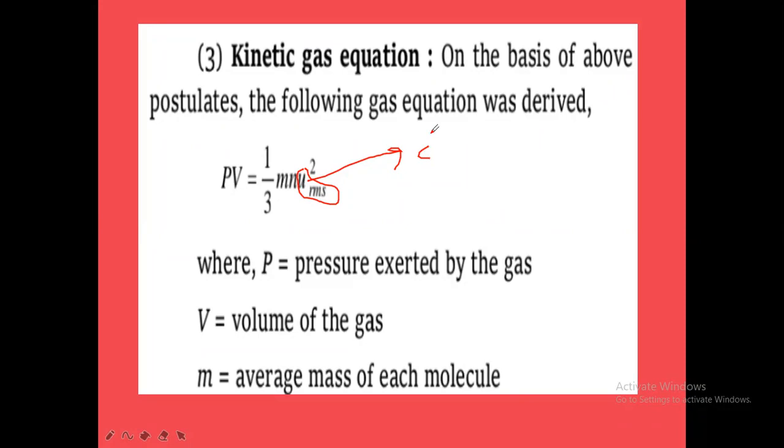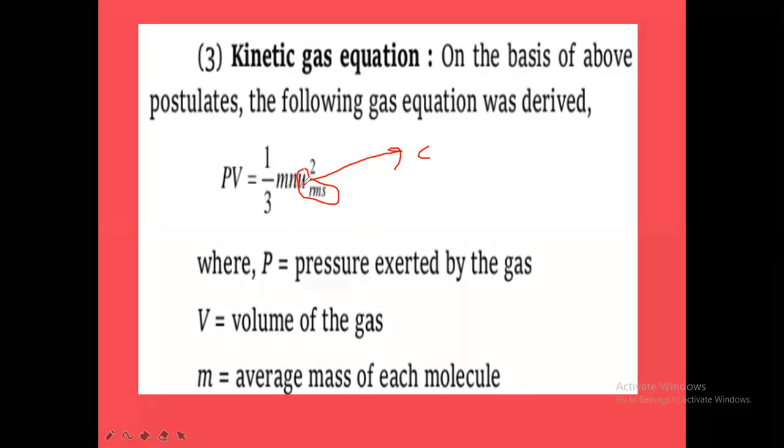So PV is equal to 1 by 3 mnc square. Small c is the RMS velocity. So we can say u RMS, otherwise small c. Don't get confused. In other books it will be given as c in place of u RMS. So PV is equal to 1 by 3 mnu square or mnc square.